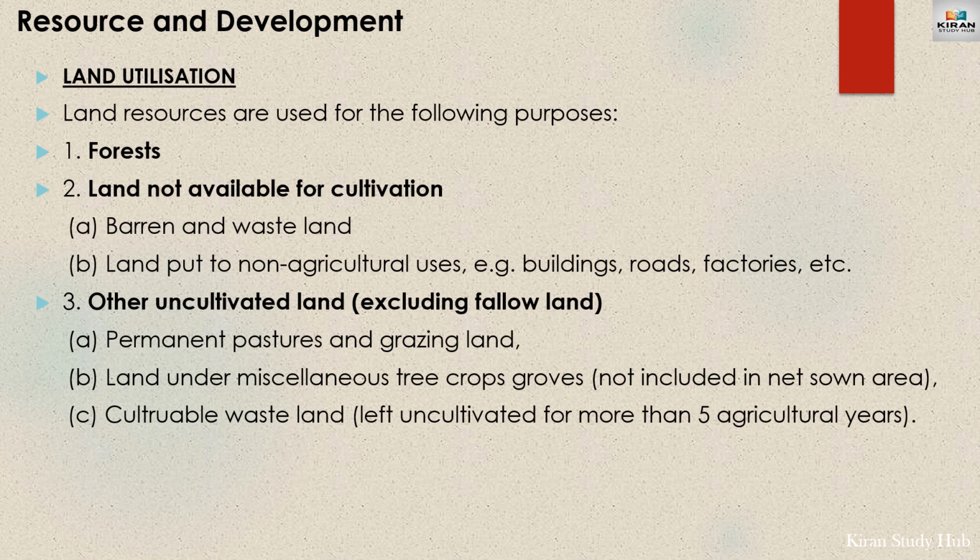The third is other uncultivated land, excluding fallow land, which includes permanent pastures and grazing land, where the land is used for grazing purpose for cattle, sheep, goat, etc. Land under miscellaneous tree crop groves, which does not include the net sown area or the cultivable area. Third is cultivable wasteland, where the land is left uncultivated for more than 5 agricultural years.